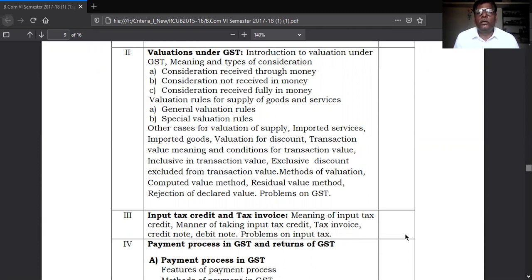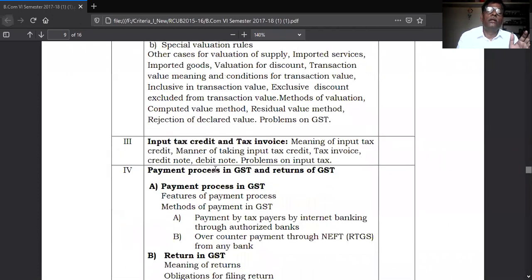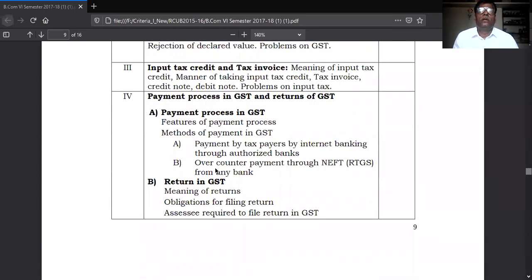Okay, in the first unit, we study the rate of GST applicable, goods coming under the GST. And in the second unit, how to value the goods and services. And third unit is input tax credit. Input tax credit and tax invoices.